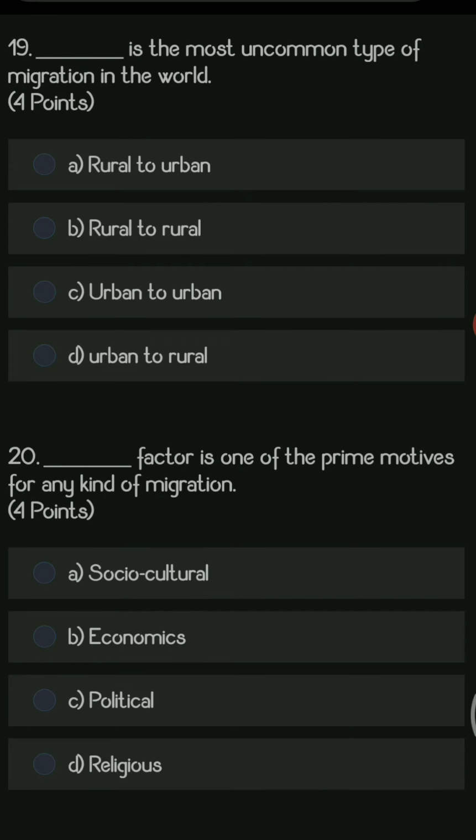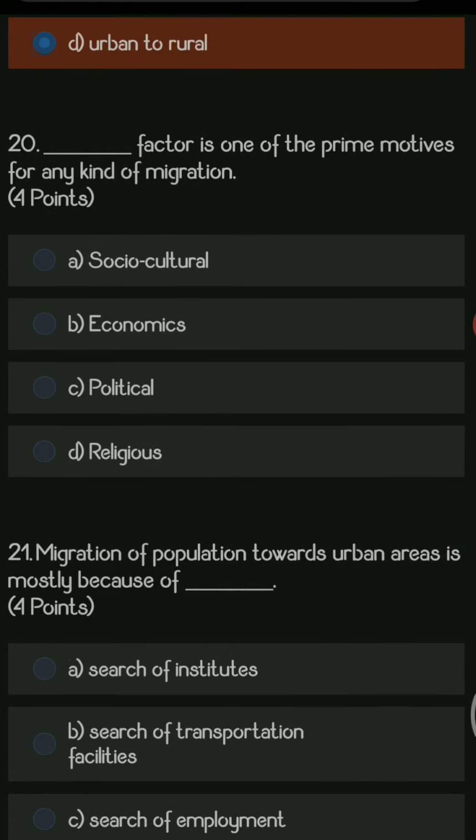Next question. Dash is the most uncommon type of migration in the world. Rural to urban, rural to rural, urban to urban, urban to rural. The right answer is urban to rural, because migration from rural to urban is very common, but it is very rare that a person goes back from a comfort zone to an uncomfortable zone, that is, from urbanization to ruralization.